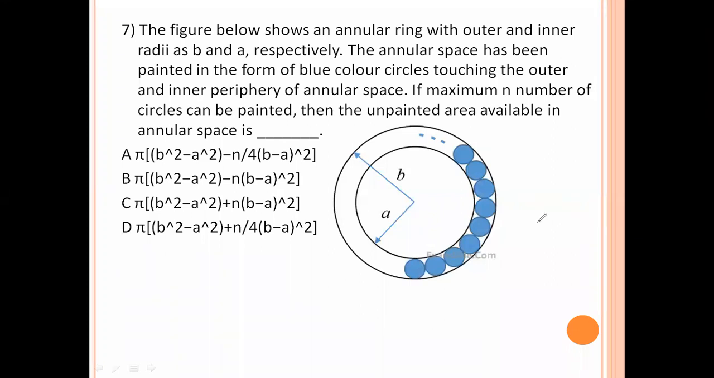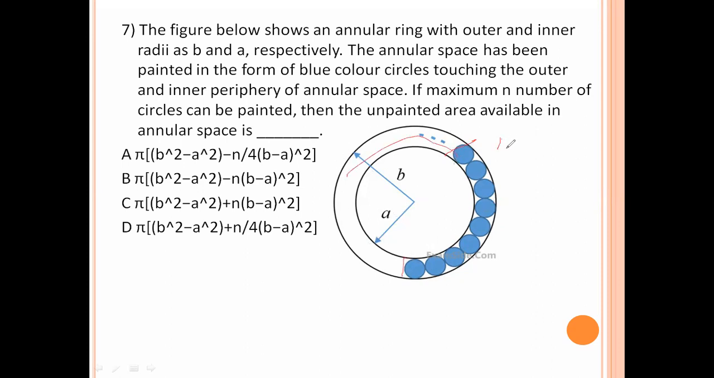The figure below shows an annular ring with outer and inner radii as B and A respectively. The annular space has been painted in the form of blue color circles touching the outer and inner periphery of the annular space. If the maximum number of circles can be painted, then the unpainted area available in the annular space is. Now, so one circle instead of another circle, to find only this area.